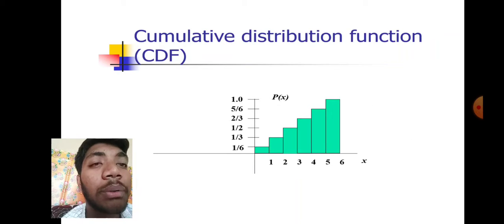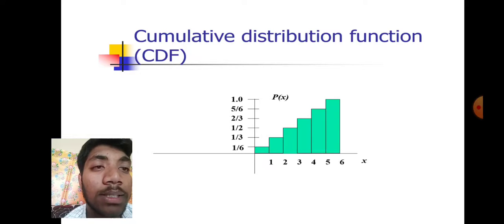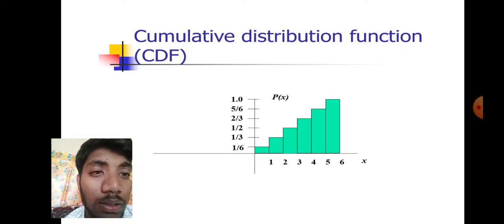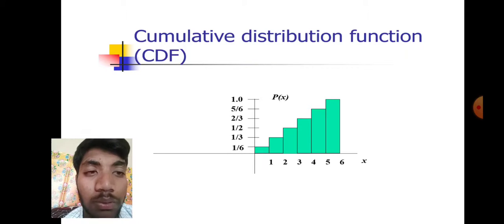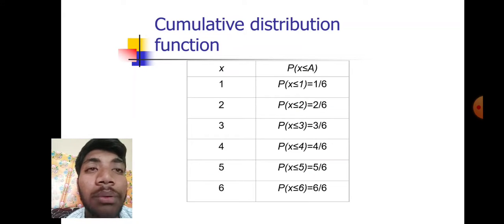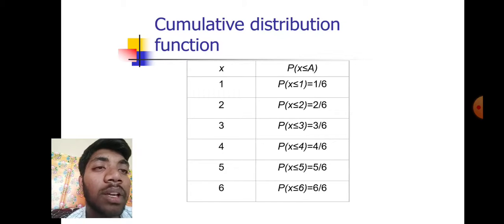The cumulative distribution function. On the x-axis is x and on the y-axis is P of x. So the chance of getting 1 is 1 by 6, getting 2 is 1 by 3, as we can see. In the cumulative distribution function, P of x less than or equal to 1 is 1 by 6.